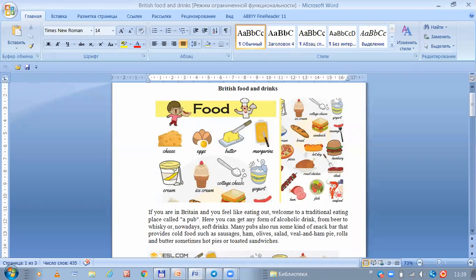If you are in Britain and you feel like eating out, welcome to the traditional eating place called a pub. Here you can get any form of alcoholic drink from beer to whiskey, and nowadays soft drinks. Many pubs also run some kind of snack bar, which provides cold food such as sausages, ham, olives, salad, veal and ham pie, rolls and butter, sometimes hot pies, toasted sandwiches.